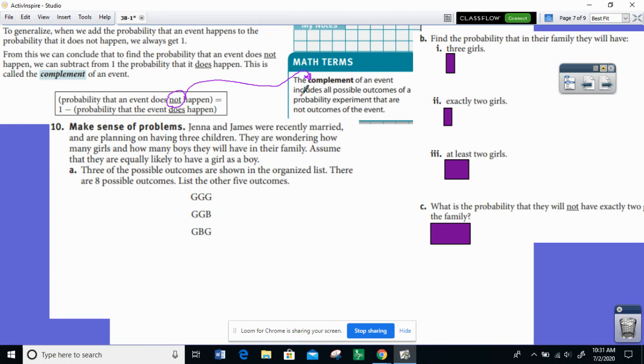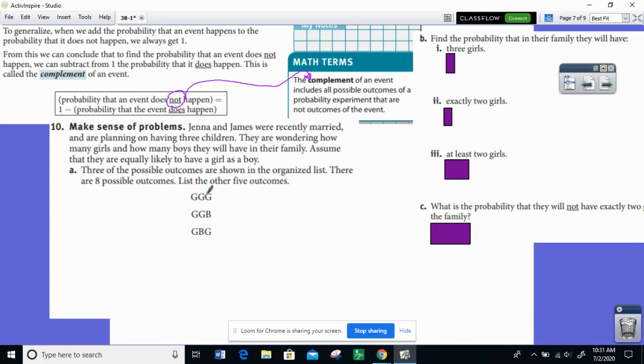So number 10 says Jenna and James were recently married and are planning on having 3 children. They are wondering how many girls and how many boys they will have in their family. Assume that they are equally likely to have a girl as a boy. 3 of the possible outcomes are shown in the organized list. There are 8 possible outcomes, and they want us to list the other 5 outcomes. So there are some questions like this on your homework.